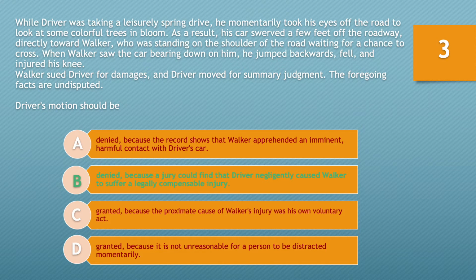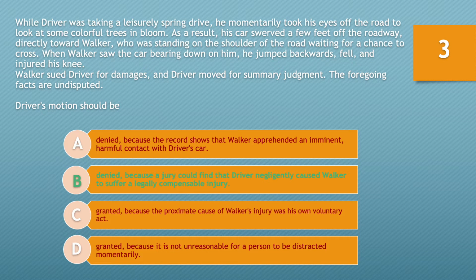The basic standard of care is that of a reasonable person of ordinary prudence in the defendant's position. Here, a reasonable person of ordinary prudence in driver's position would have probably kept their eyes on the road instead of looking at some colorful trees in bloom. Walker was standing on the shoulder of the road waiting for a chance to cross, so Walker was clearly a foreseeable plaintiff. Walker was injured. He jumped backwards to evade driver's swerving car. A jury could reasonably conclude that taking his eyes off the road, driver failed to exercise reasonable care to protect Walker against an unreasonable risk of injury. As such, driver's motion for summary judgment should be denied because a jury could find that driver negligently caused Walker to suffer a legally compensable injury.